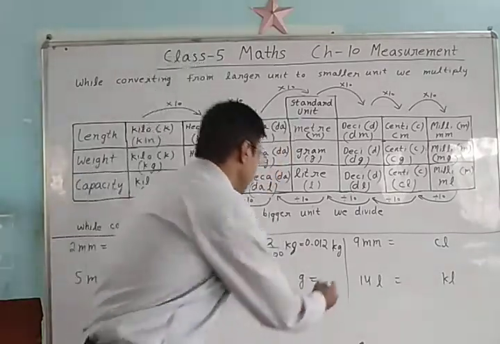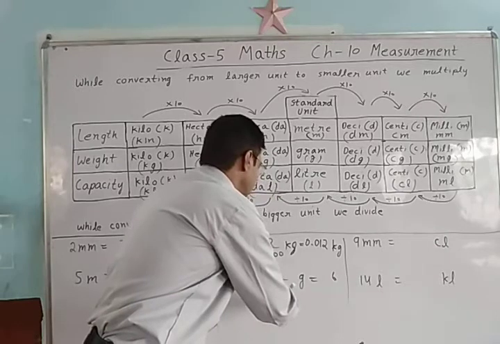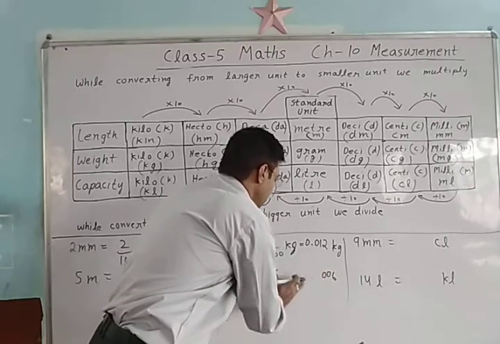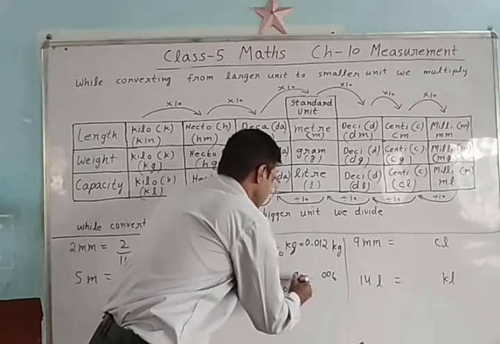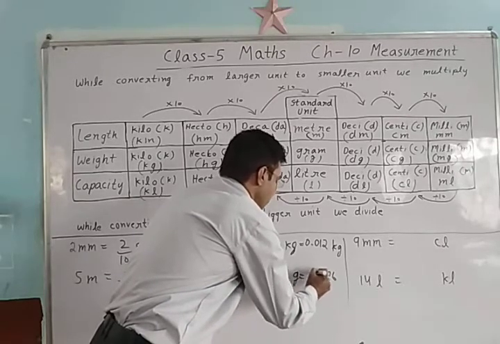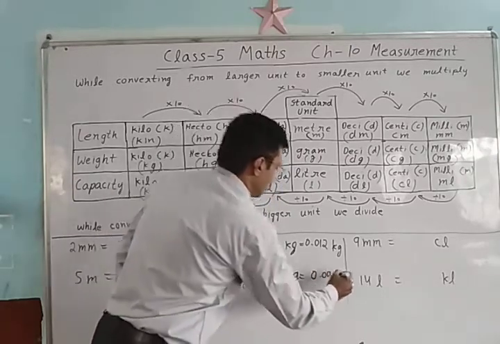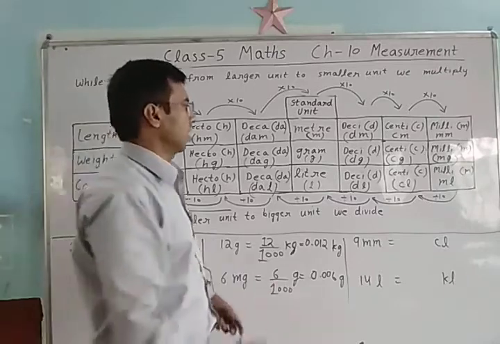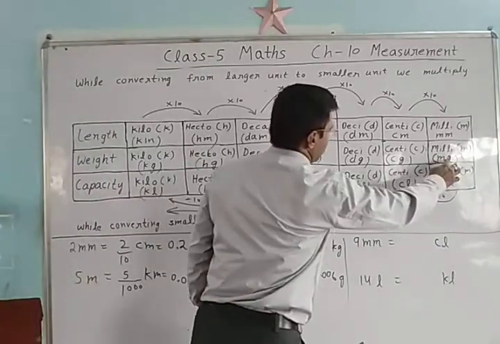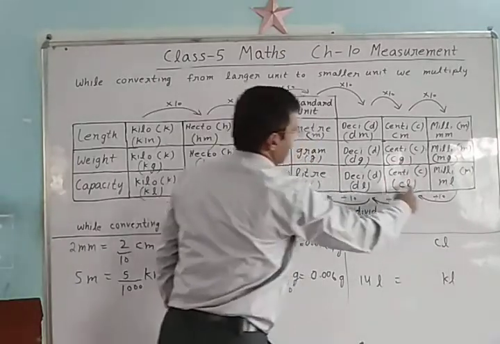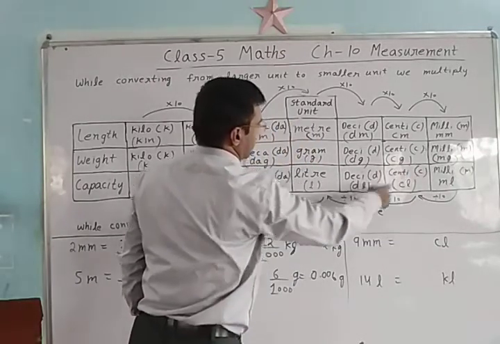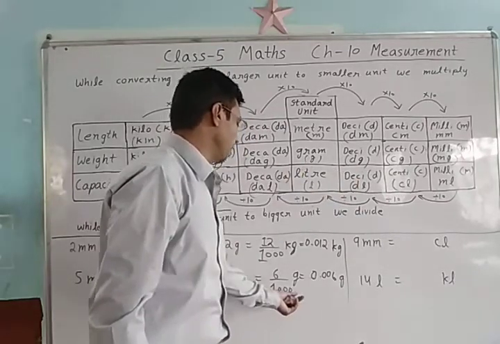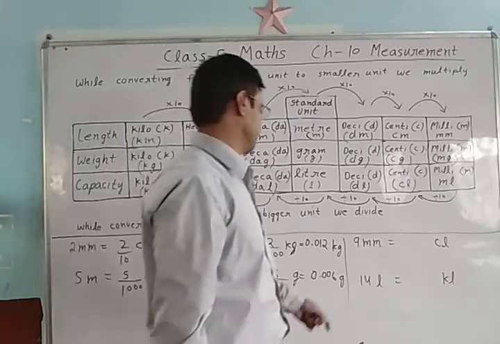Now write this 6 here and see here 3 zeros, add 2 zeros, put the decimal, 0.006 gram. 6 milligram is equal to 6 by 1000 gram. Milligram to centigram, centigram to decigram, decigram to gram. So we divide by 1000.